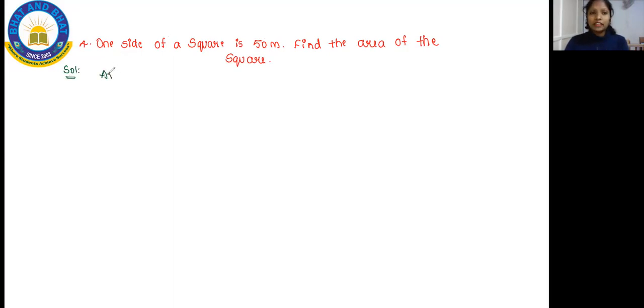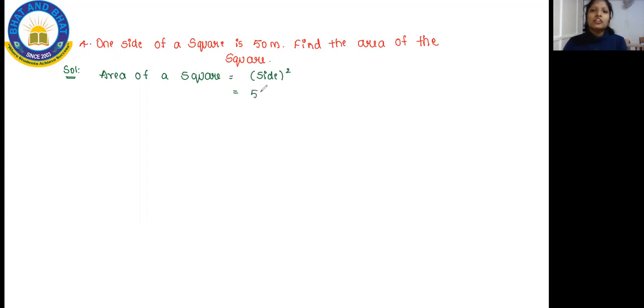And kids, to find the area of a square, you all have a formula, isn't it? So use the formula: area of a square is equal to side whole square. This is the formula you will use. Side whole square is nothing but side into side.